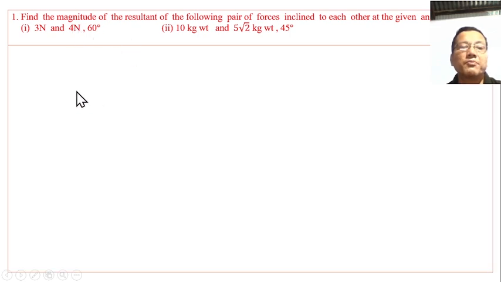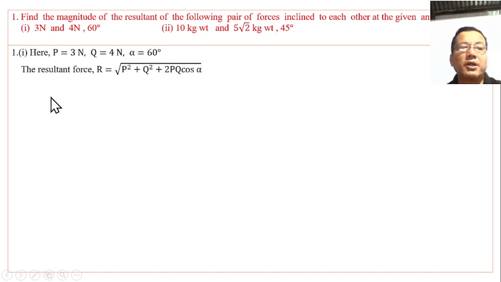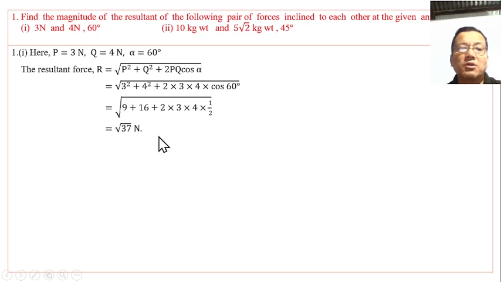Here P is 3 newtons, Q is 4 newtons and alpha is 60 degrees. Therefore the resultant R equals the square root of P square plus Q square plus twice PQ cos alpha. The value of cos 60 is half. Simplifying, we get square root of 37 newtons.